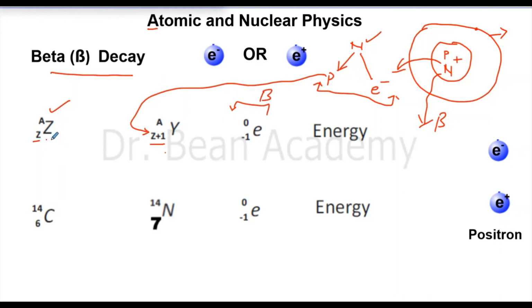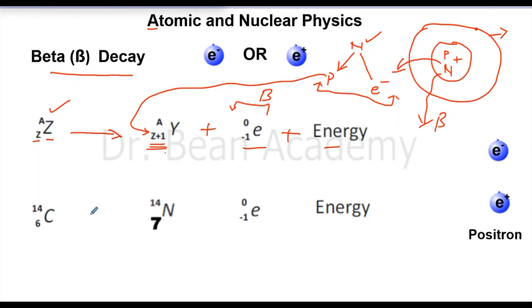So if a nucleus is unstable and it decays by a beta decay, then you will increase the atomic number by 1 and it will release one electron, and this electron will come out of the nucleus because a neutron becomes a proton and electron. Proton stays in the nucleus, so you have to add plus 1 in the atomic number. But an electron, of course, will come out of the nucleus and you will have some energy, of course, due to the mass defect.